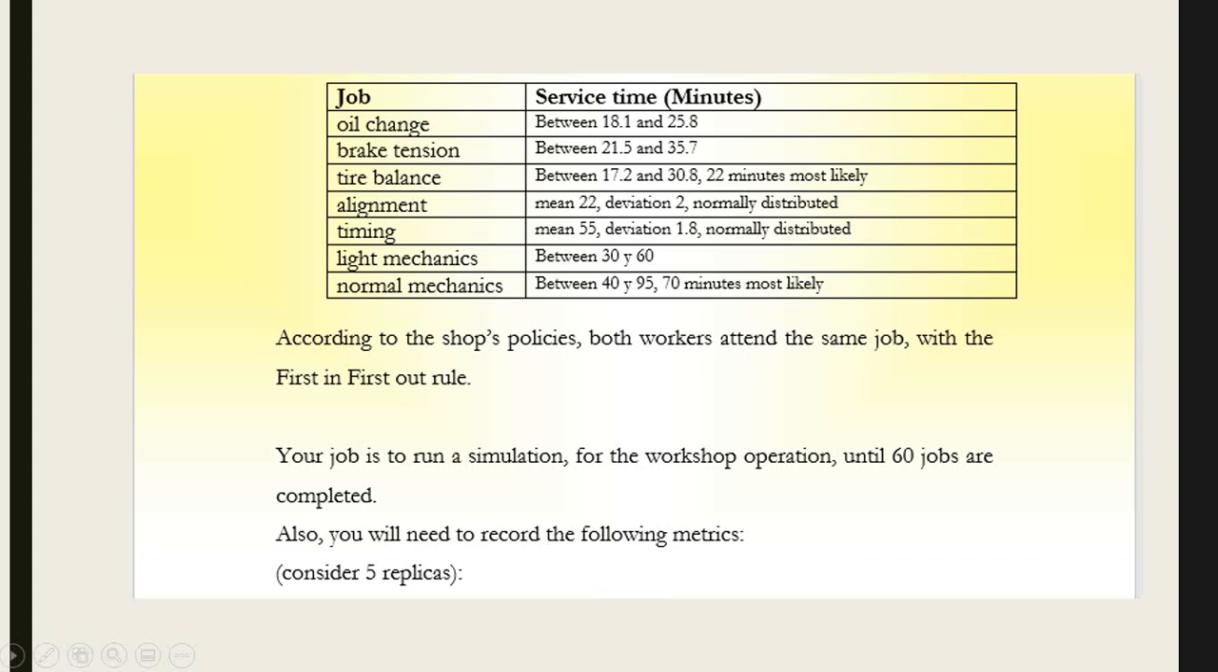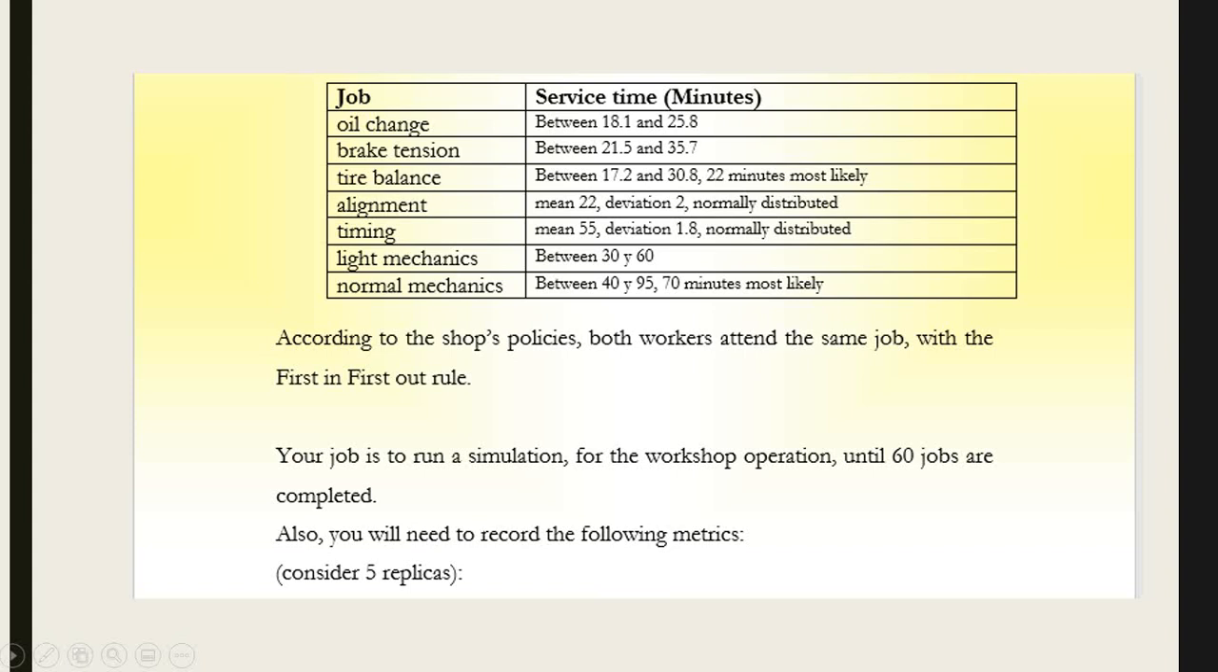And also, according to the shop's policies, both workers attend the same jobs with the first in, first out rule. This means that the jobs are attended according to when they arrive. It says that our job is to run a simulation of the workshop operation until 60 jobs are completed.